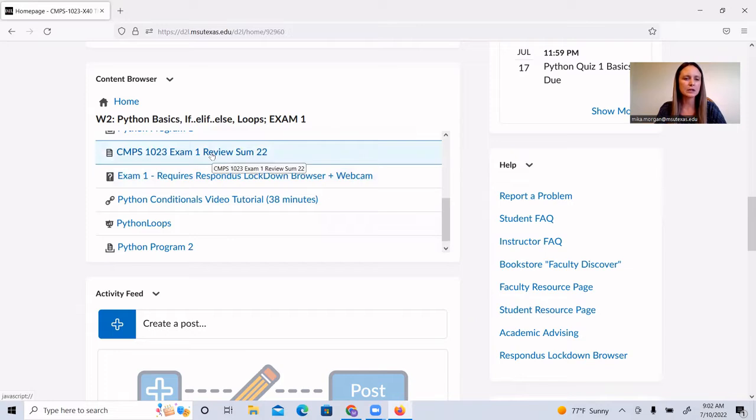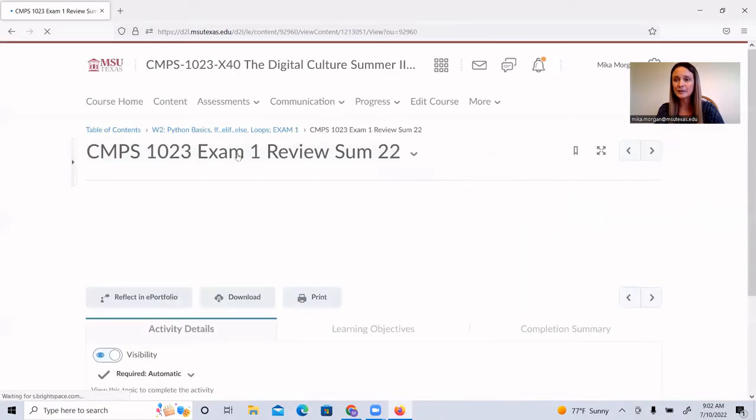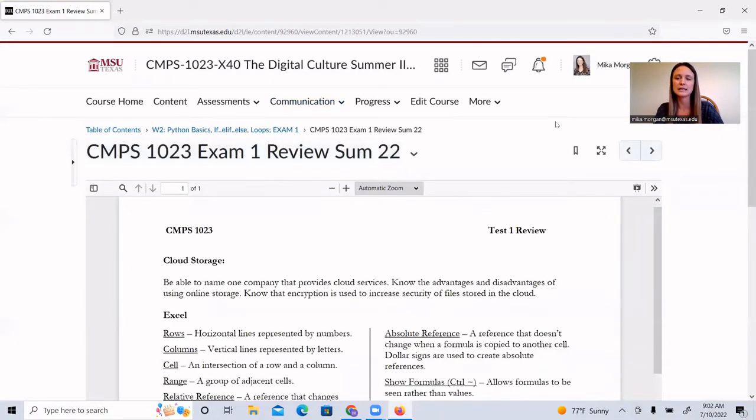I'm going to be right here. This is where we have the topic list, the review, and I'm going to be going through the items on that list. And then here is your exam. It does require lockdown browser and a webcam. You might want to test and make sure you have that available and compatible on your computer with enough time to reach out and get help if you need it.